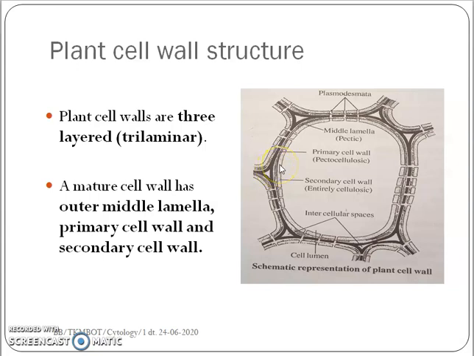Then there comes the secondary cell wall layer. The secondary cell wall layer is seen proximal to the cytoplasm, towards the inner side of the cell wall.